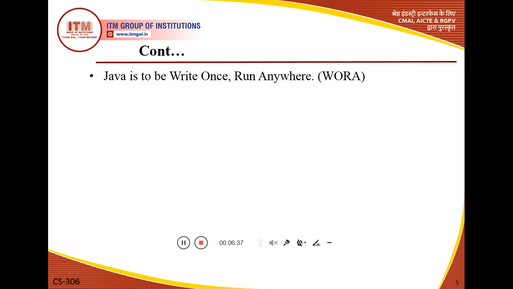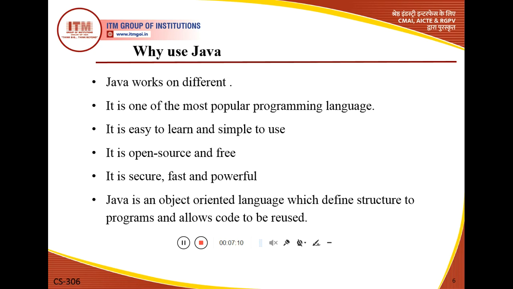For Java we use the word WORA, whose full form is write once, run anywhere. It defines the property of platform independence. This is the main important property, and by this sentence we define the concept of Java.